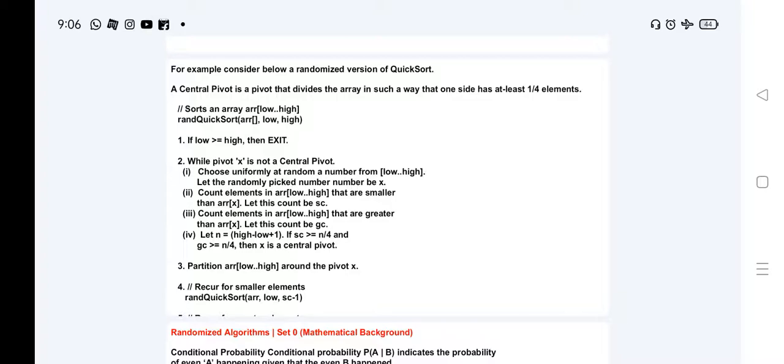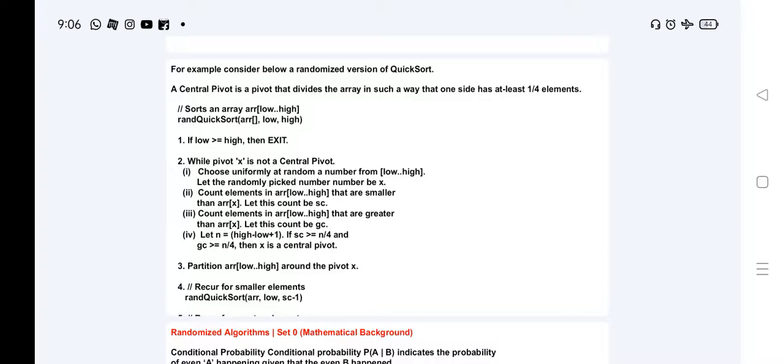Here I show some examples of randomized algorithms. A central pivot is a pivot that divides the array in such a way that one side has at least 1/4 of the elements. In the worst condition, if low is greater than or equal to high, then exit. While pivot X is not a central pivot, there are 4 conditions here. Choose uniformly at random a number from low to high. That's the randomly picked number X.